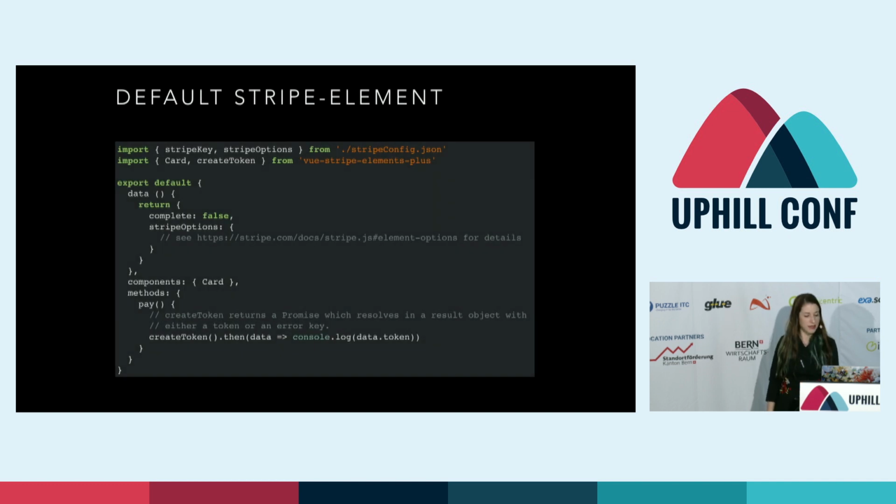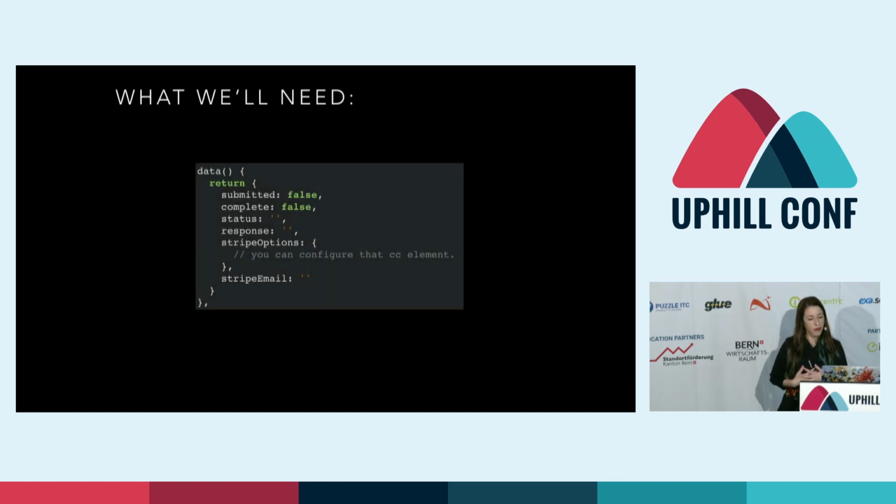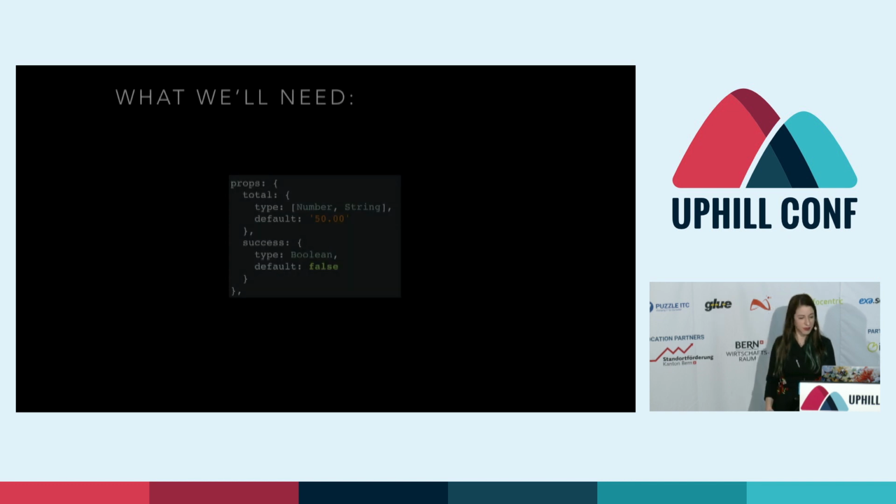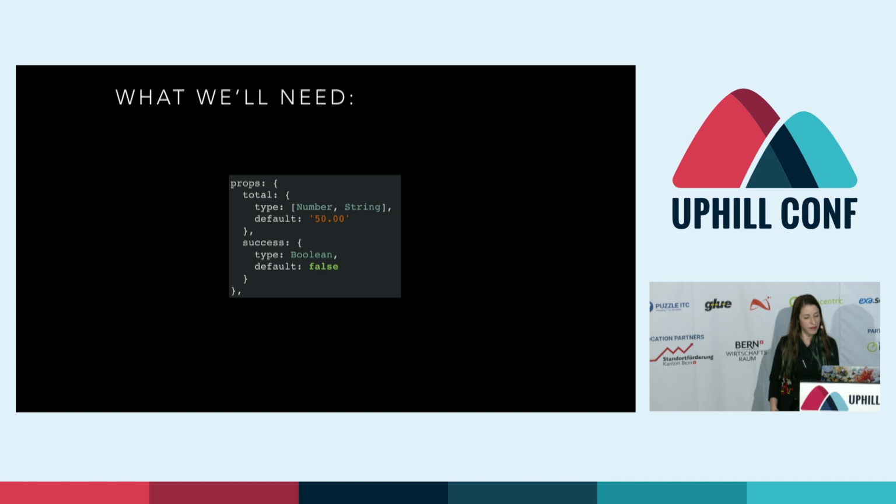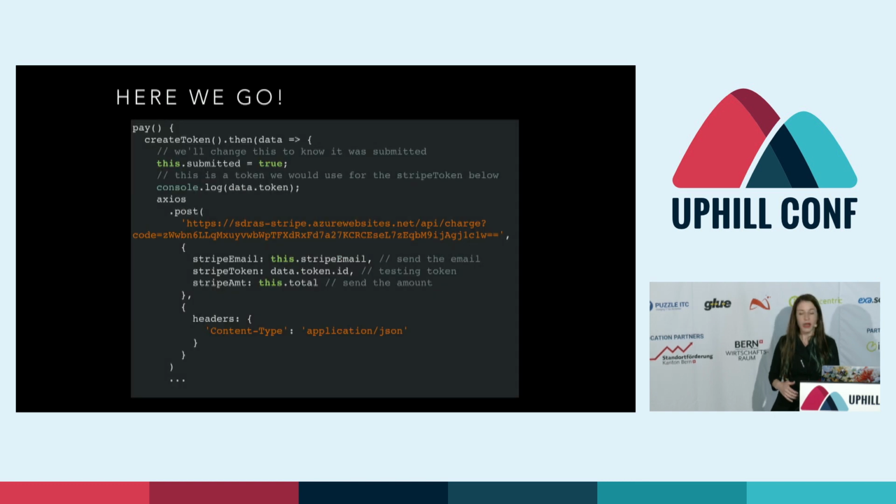So in the script in the same component, we have some imports, and you can see at the bottom that pay method. The createToken here returns a promise which resolves in an object with a token or an error key. So now to configure it for our needs, we're going to need to store some data properties, including whether it was submitted, whether it was completed, the status, and the response. We'll also need to gather a little bit of information from our cart.vue component, which is the parent. We'll need the total as well as the success. So here we go.